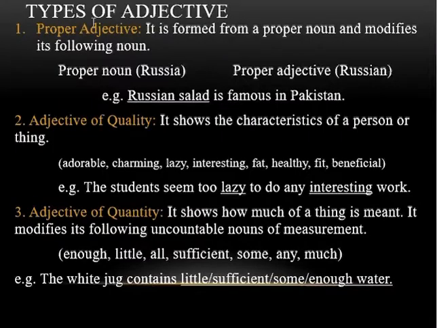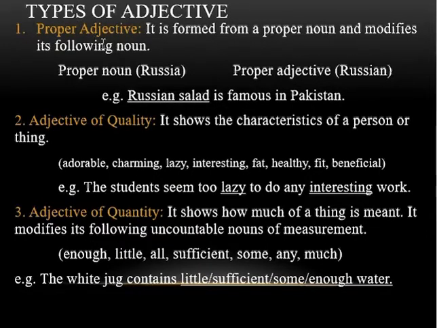Today's topic is the types of adjective, and you can see here three types are mentioned. So first we will know about what an adjective is. Adjective is the quality which we use for any person, place or thing.